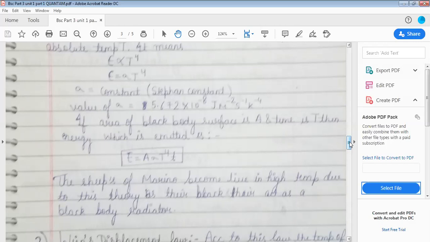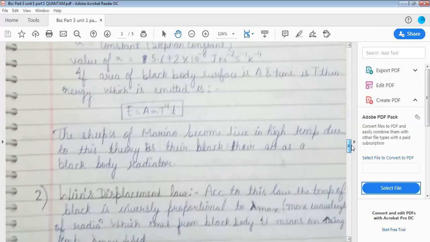If the black body surface area is A and the temperature is T, then the energy which is emitted is E is equal to A sigma T to the power 4.